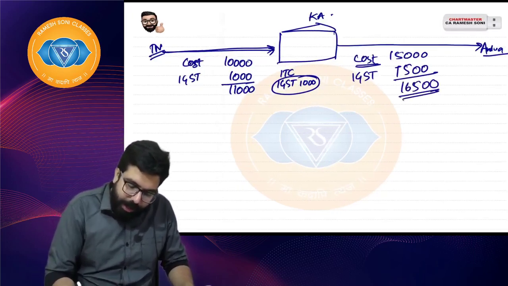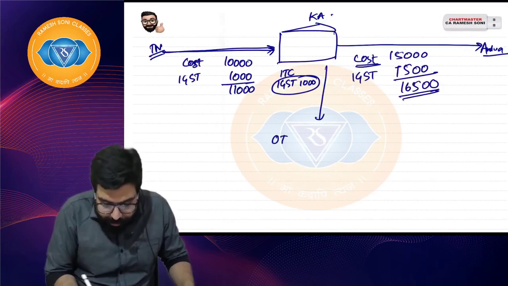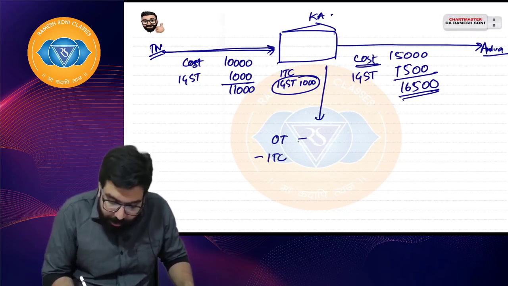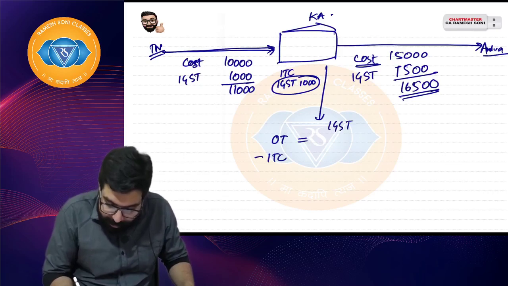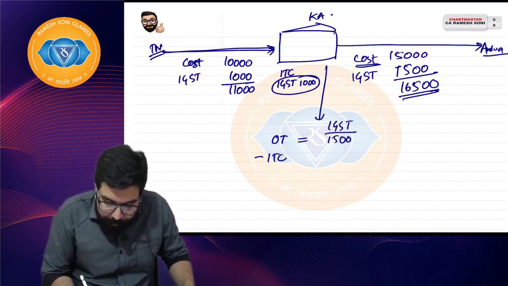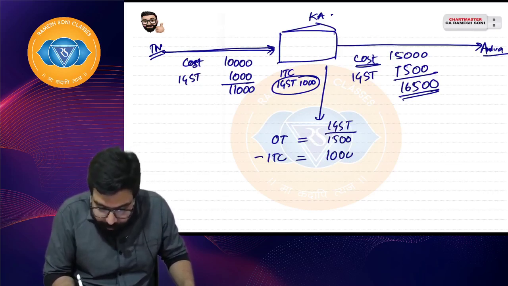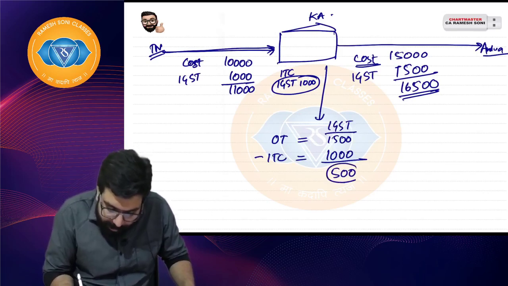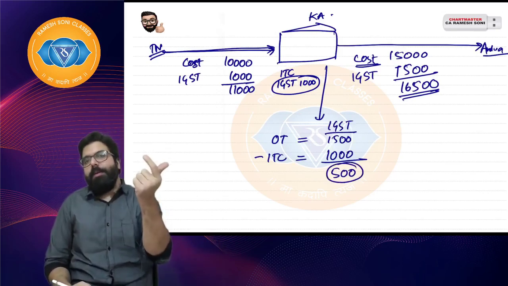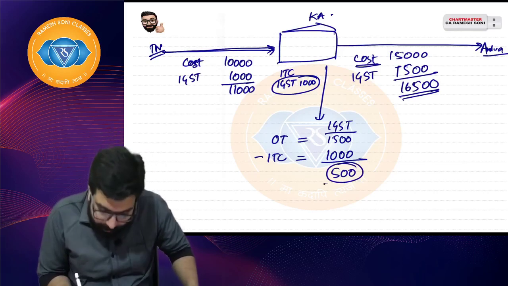Sir, he will now have to make one calculation: his output tax minus input tax credit. Output tax of IGST is 1,500 and input tax credit is 1,000 rupees. So he will actually go ahead and pay only 500. I hope everyone is clear. He will pay only 500 rupees.